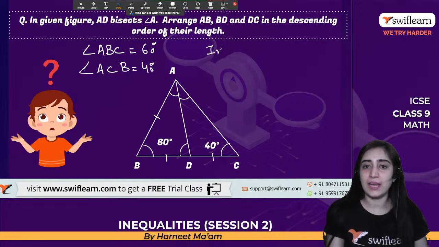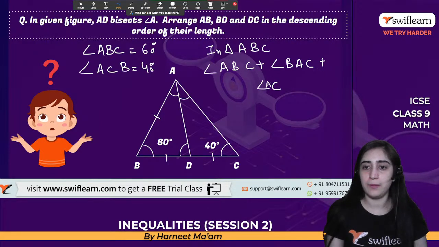So we can say in triangle ABC, angle ABC plus angle BAC plus angle ACB will be equal to 180 degrees.